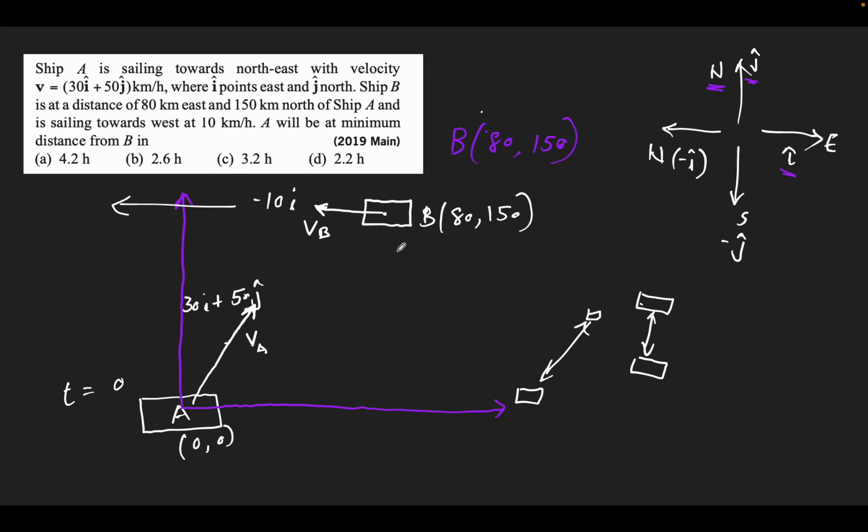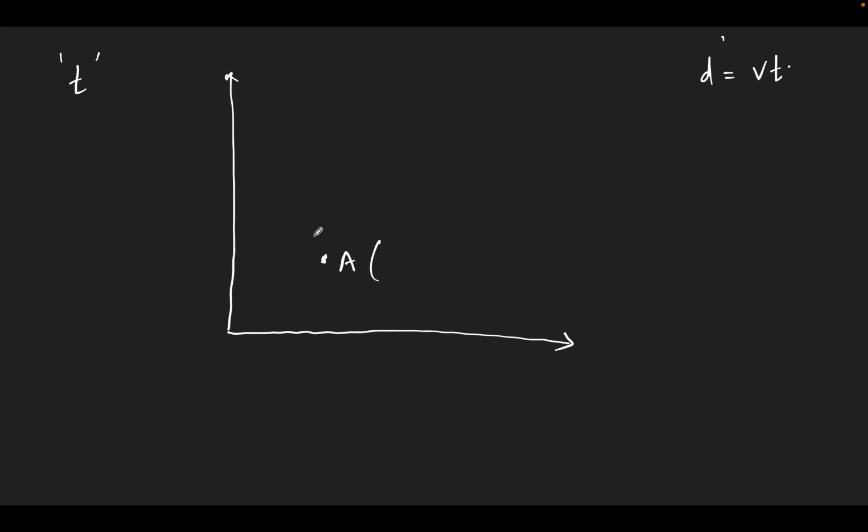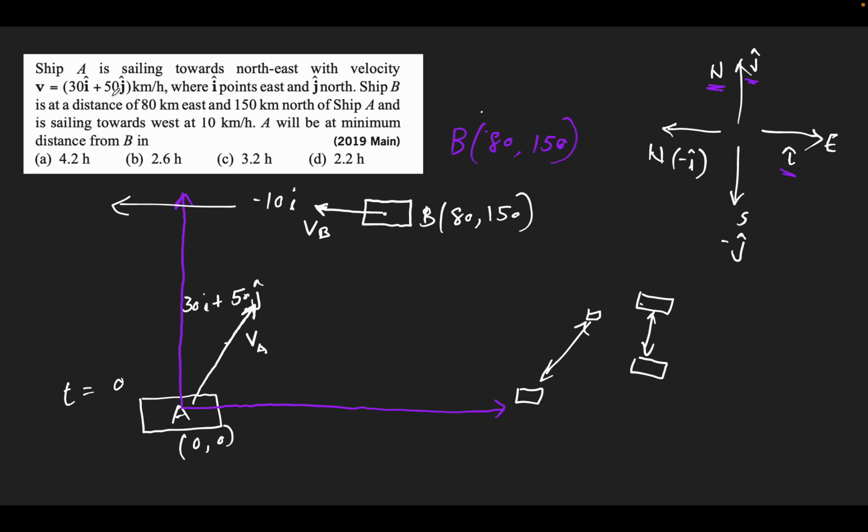What is the velocity of A? 30I and 50J. That means 30 units of velocity in the x direction and 50 units of velocity in the y direction. So the distance traveled in the x direction must be 30t. So the new coordinate will be 30t and 50t for A, because 30 and 50 are its velocity.